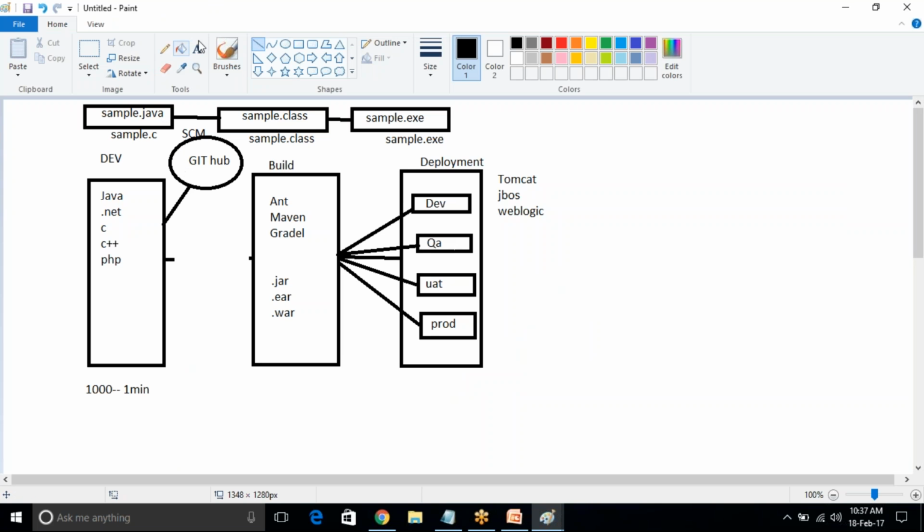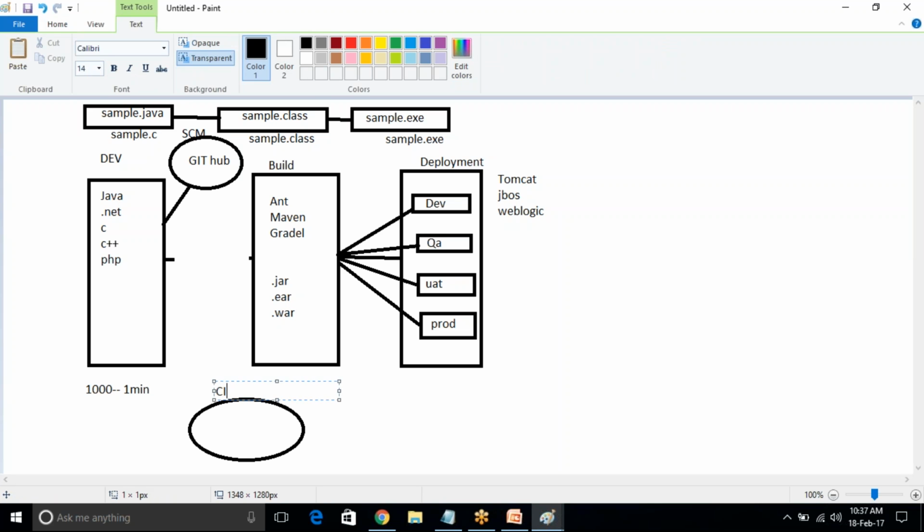So this is the CI CD tool. Here we are using Jenkins. It is a plugin based tool.